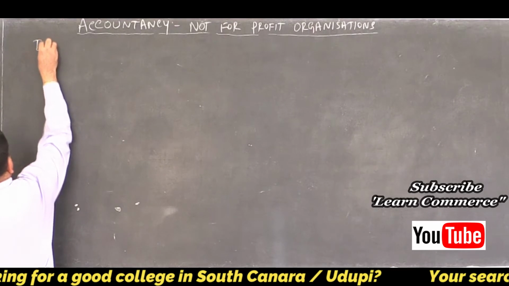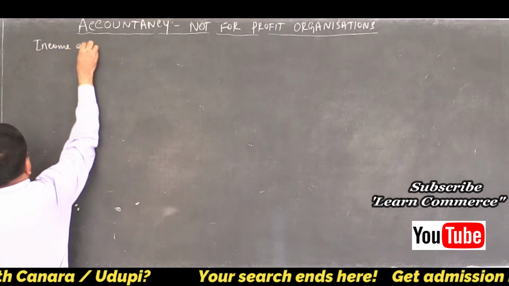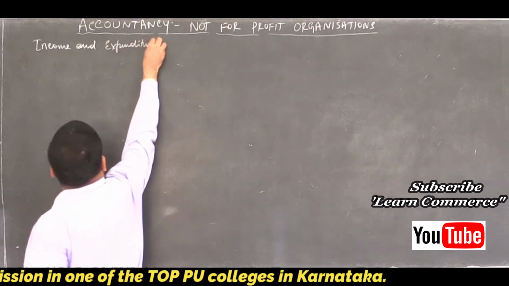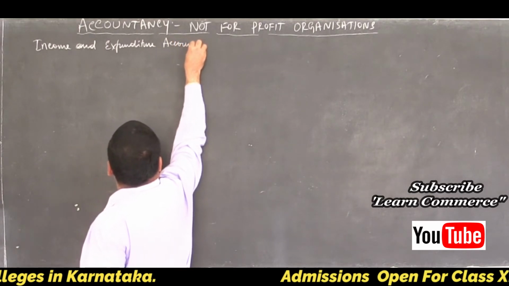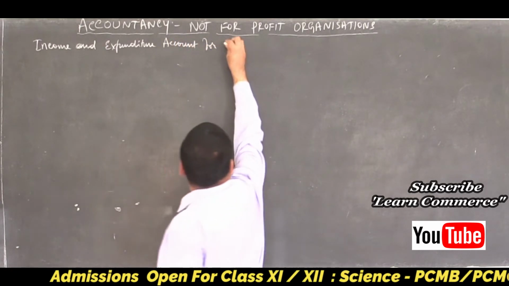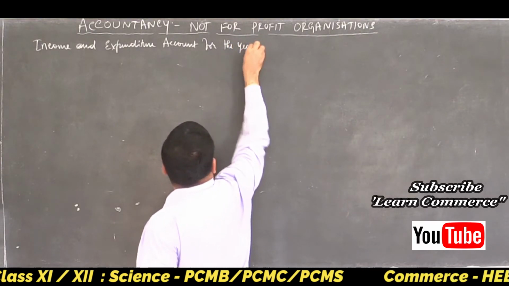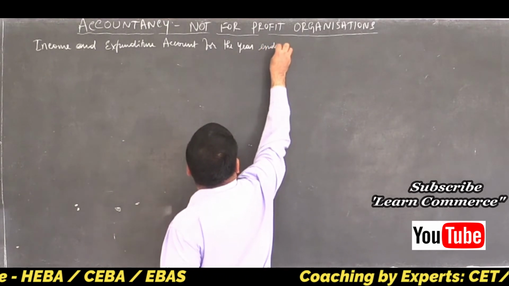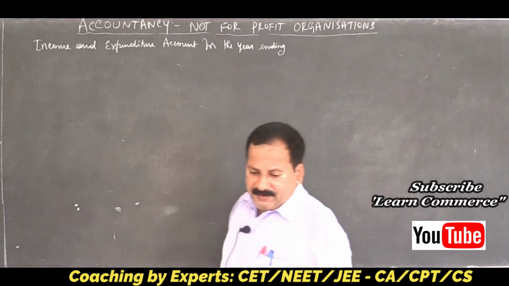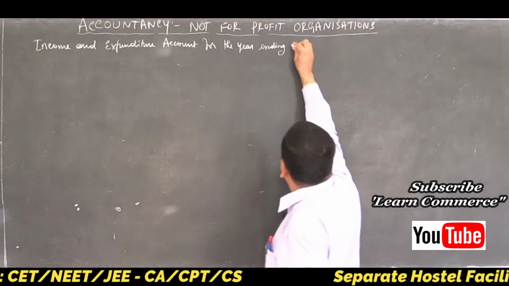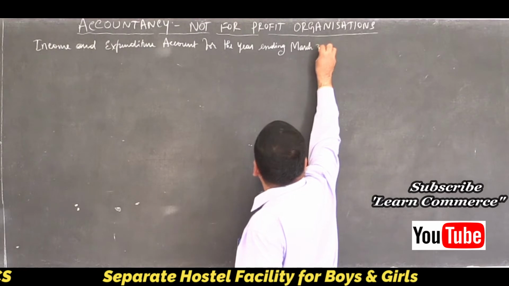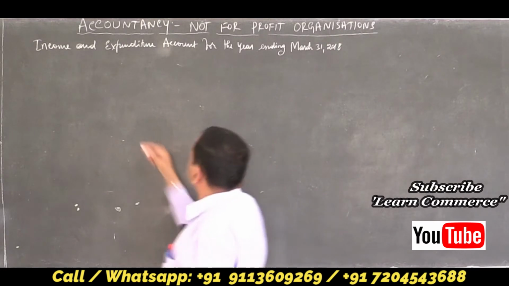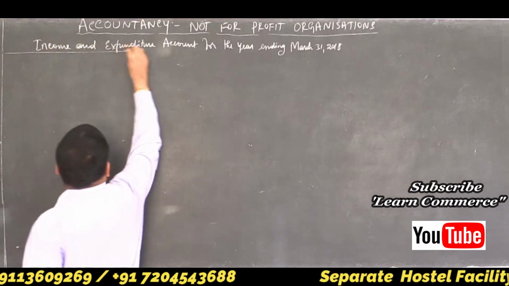Start income and expenditure account. Draw the columns. Income and expenditure account for the year ending 31st March 2018, correct? Yes. Draw the columns. Write debit, credit. It is an account.